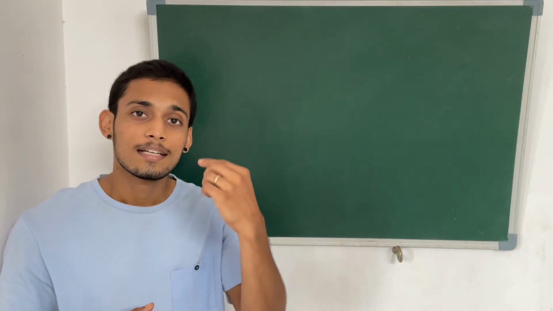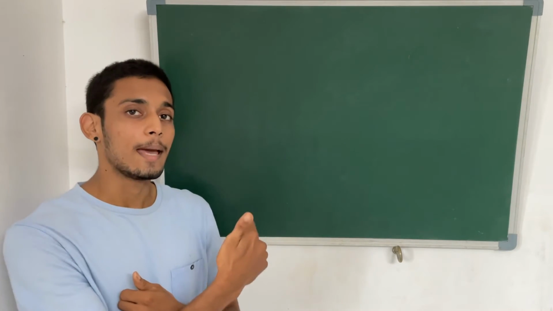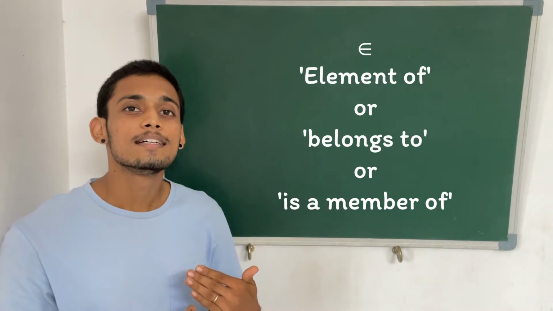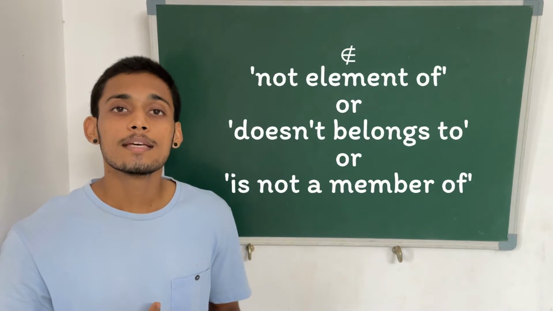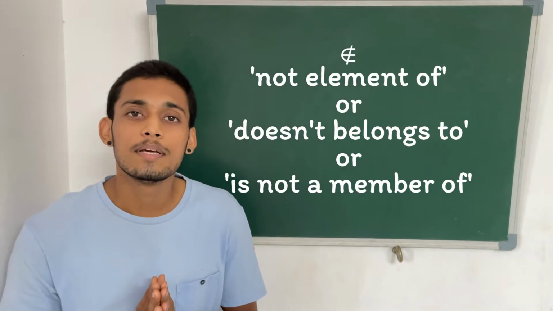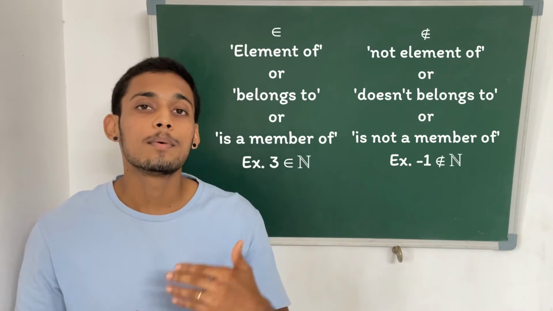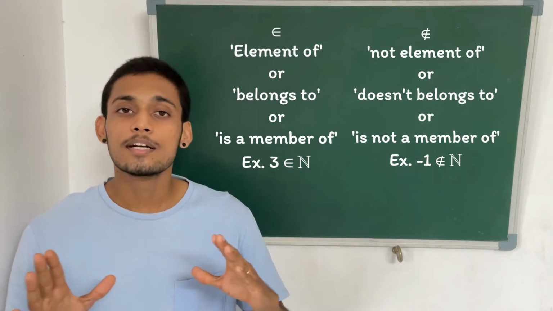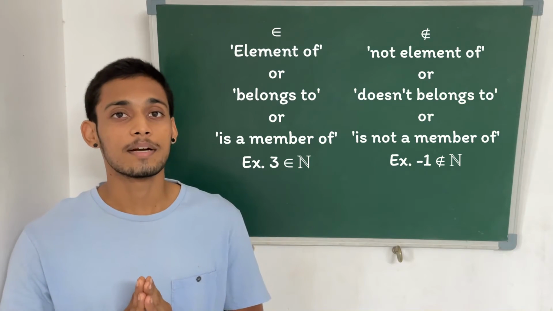When we say a particular element belongs to the set, we use the symbol epsilon. And when we say it doesn't belong to the set, we use the epsilon with a strike. These are certain basic notations which are generally followed when we talk about set theory. It is accepted globally and across all the fields of mathematics.